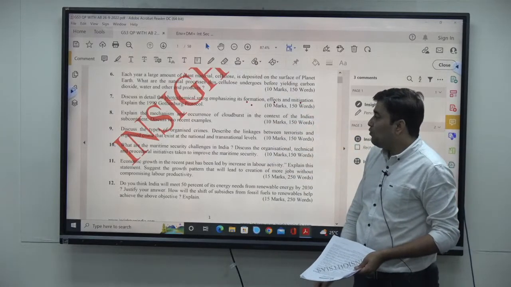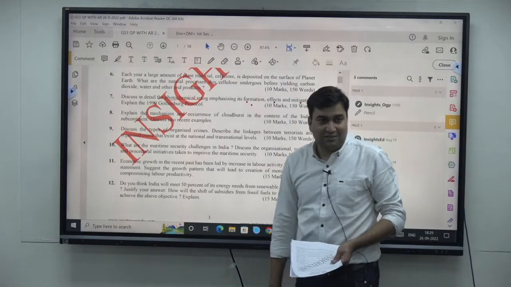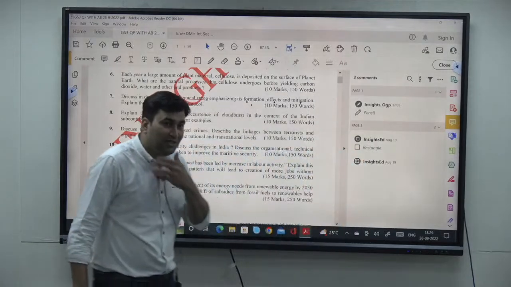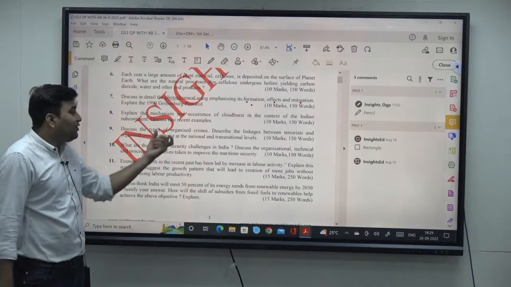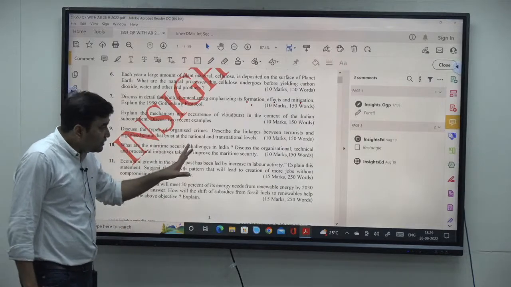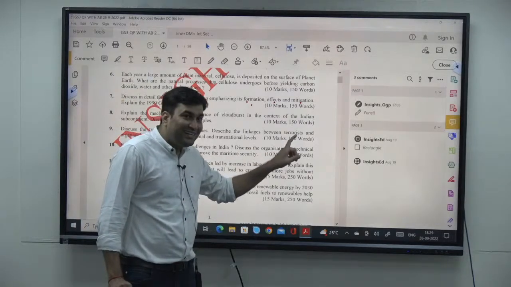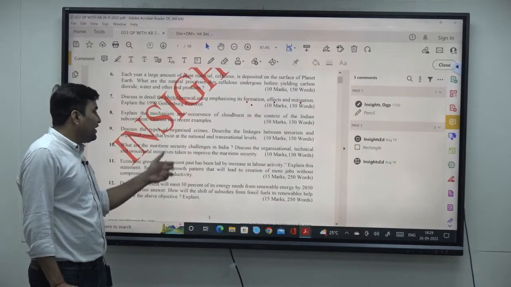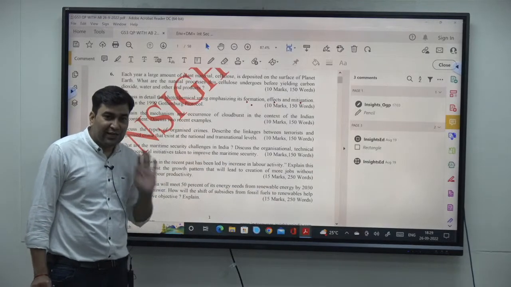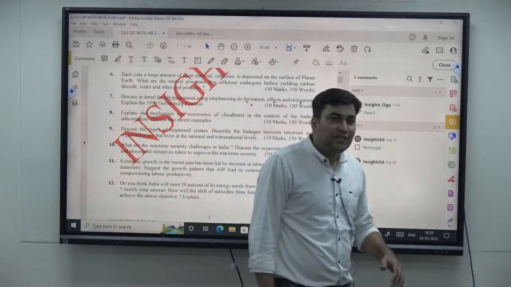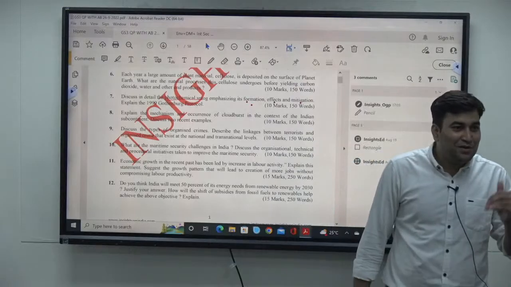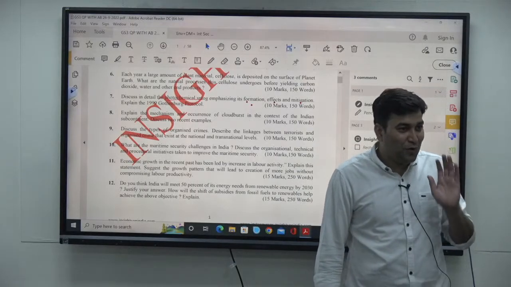Coming to what are the maritime security challenges? Again, more or less the same type of question where you can make use of the diagram, write many points. Maritime security challenges in India. Discuss organizational, technical, procedural initiatives taken to improve the maritime security. So what is maritime security? It is nothing but protection and safeguarding of India's coastal areas and the boundaries.